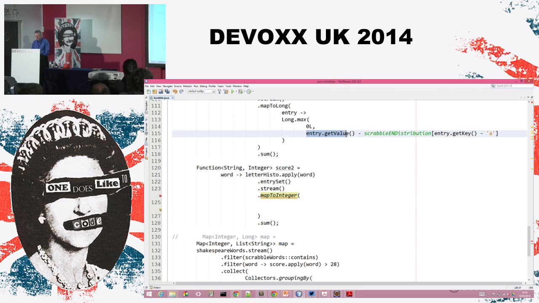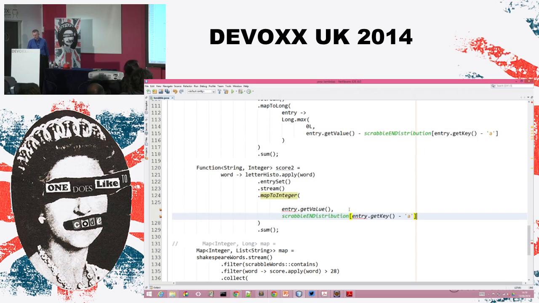The entry.getValue, this is the number of letters, let's say z, I need to write my word. And this is the number of letters available in a Scrabble, in the little bag. So what I need to take is the min of those two things, because of course I don't want to use more letters than available in the little Scrabble bag.